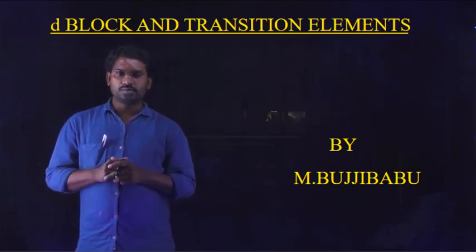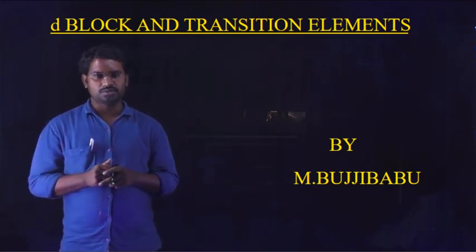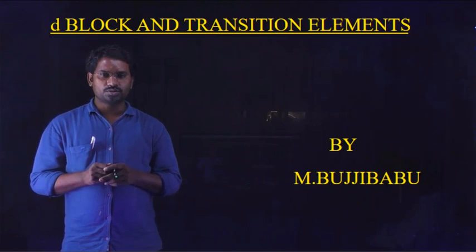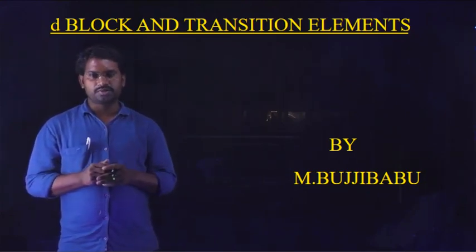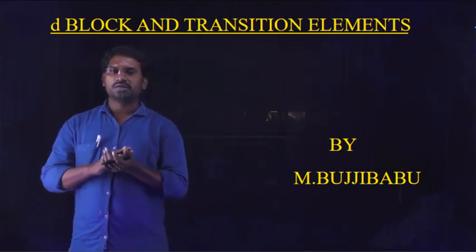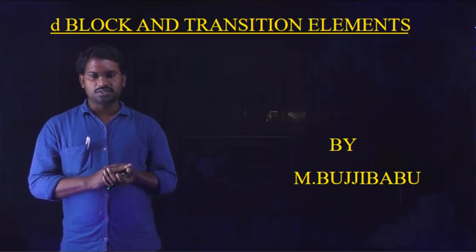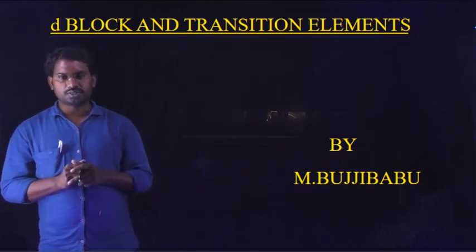In the periodic table, D block is present between the S block and P block. So what are D block elements? Which elements are present in the D block? If an element is said to be a D block element, how can we suggest that? And what are the general characteristics of elements which are present in a D block?